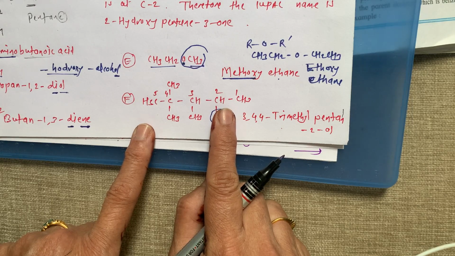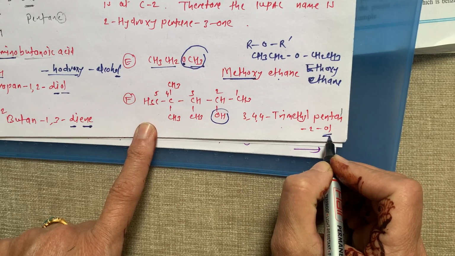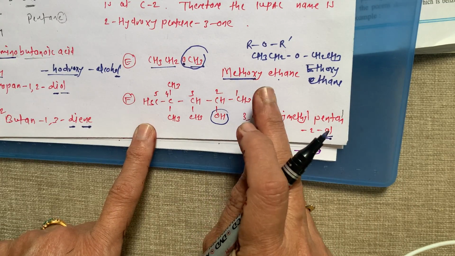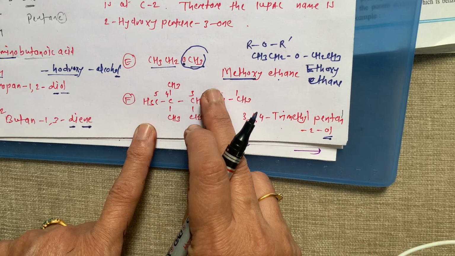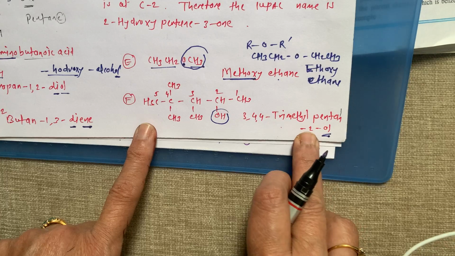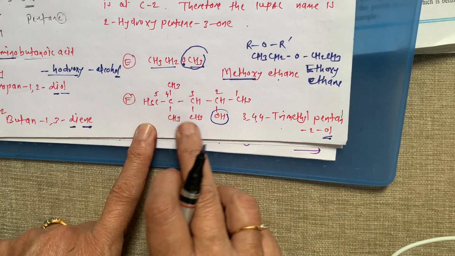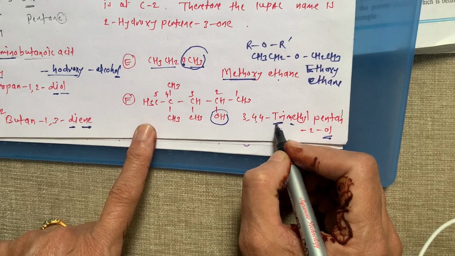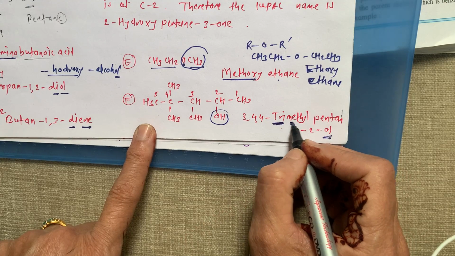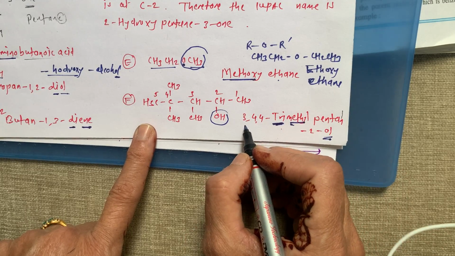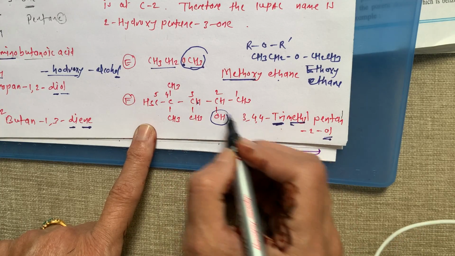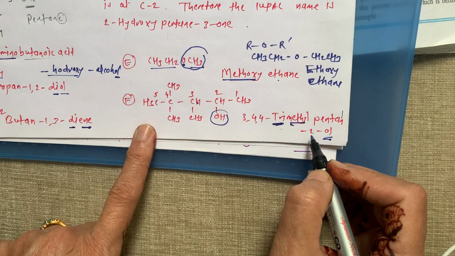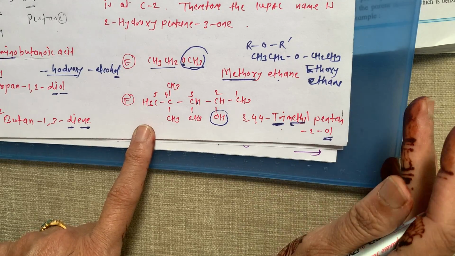When we write alcohol in IUPAC, we end with OL. 1, 2, 3, 4, 5 in a chain. So this is a derivative of pentane, and E is replaced by OL. On the second carbon this OH group is present, so we mention here number 2. Then we write these 3 substituents which are equal, so we mention tri, and this substituent is methyl. By mentioning numbers, this is the third carbon, and on the fourth carbon there are 2. So this is 3,4,4-trimethylpentan-2-ol.